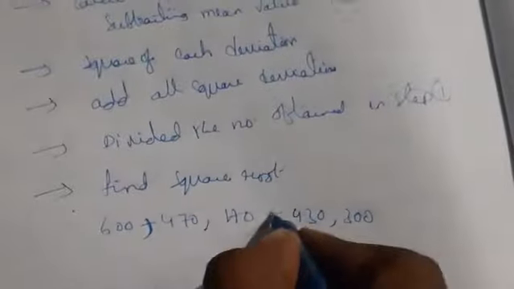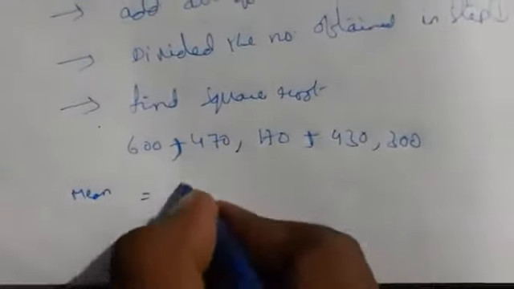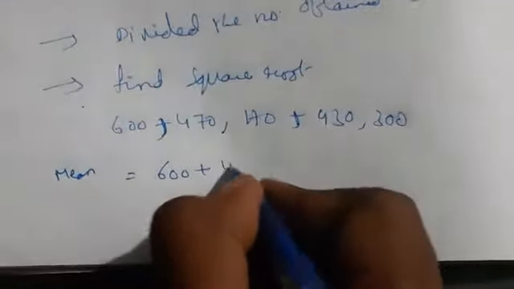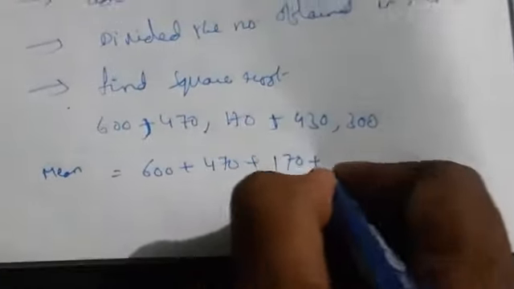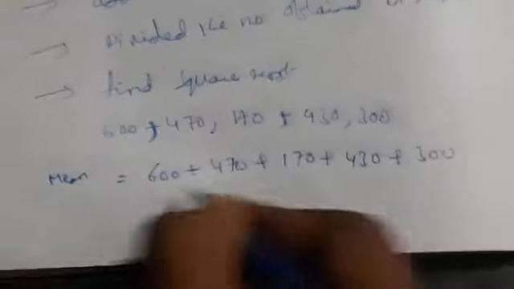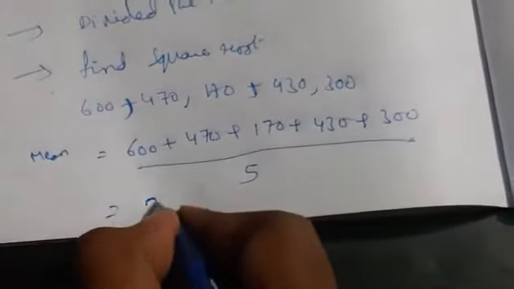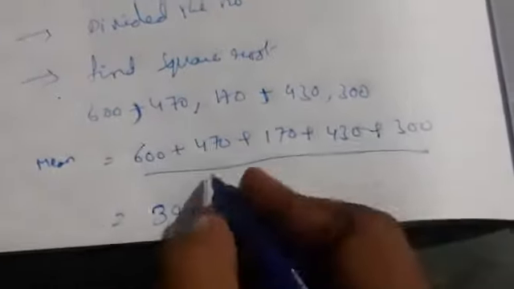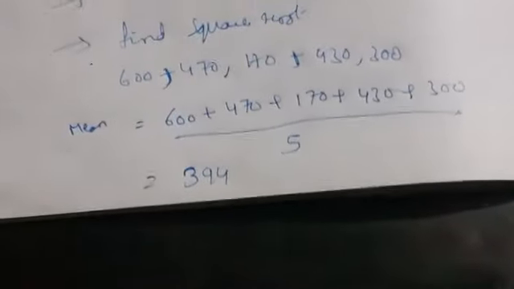According to the first step, we have to calculate the mean: 600 plus 470 plus 170 plus 430 plus 300, divided by 5. You get 394. This is the mean value.